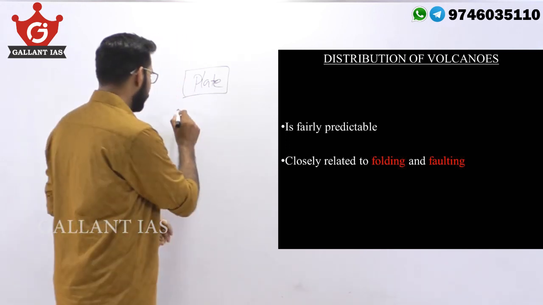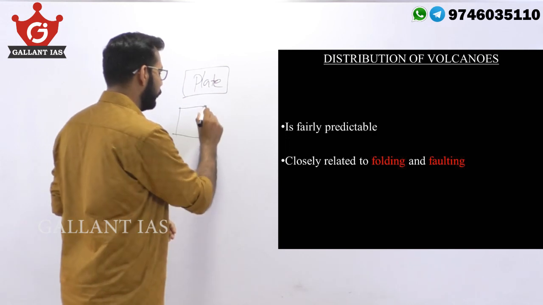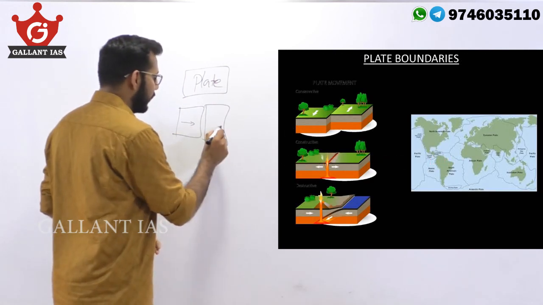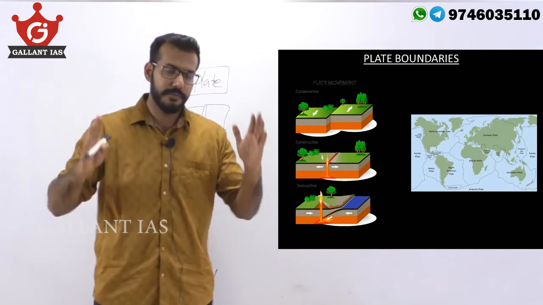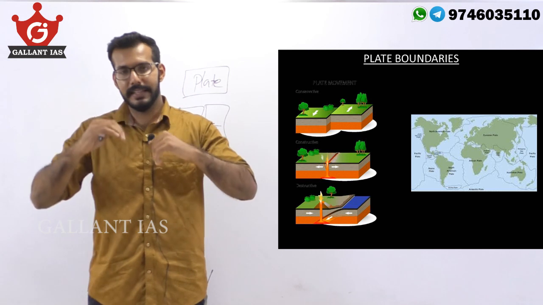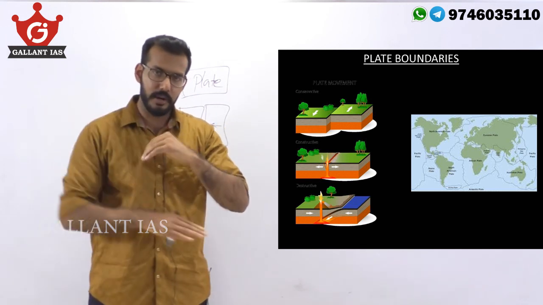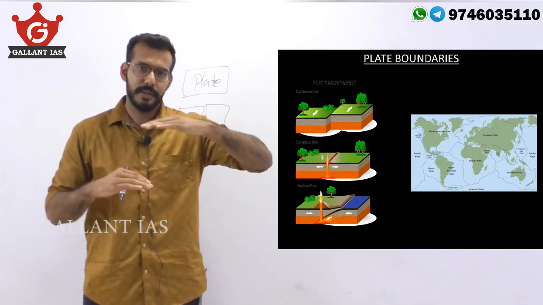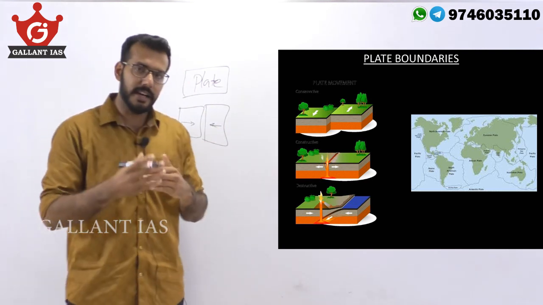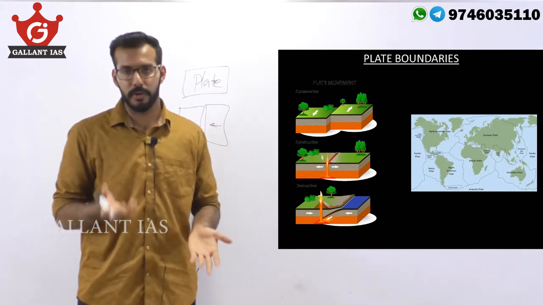Now, quickly let's recollect what plate movements are. There are three kinds basically. The first one is convergent plate boundary, where you have two plates colliding into each other, and the denser plate will go down, and the lighter plate will move upwards. This is potentially an area of volcanic activity.